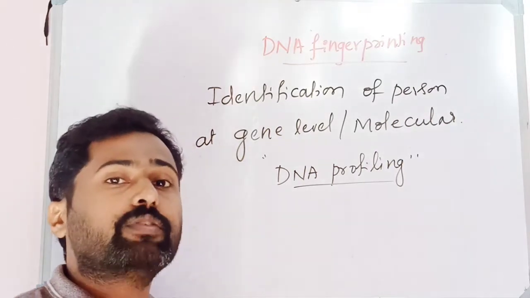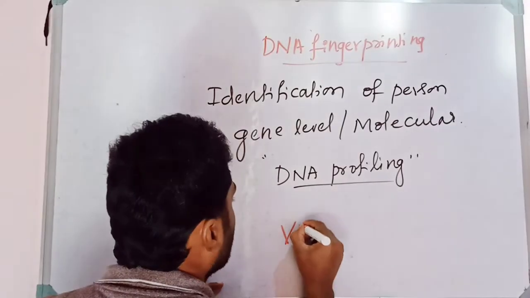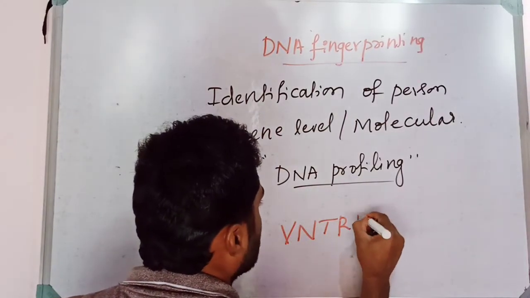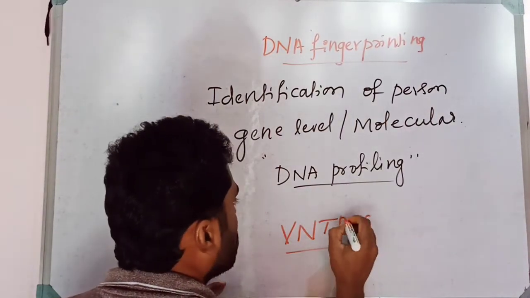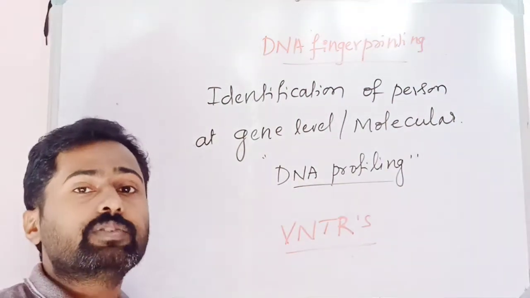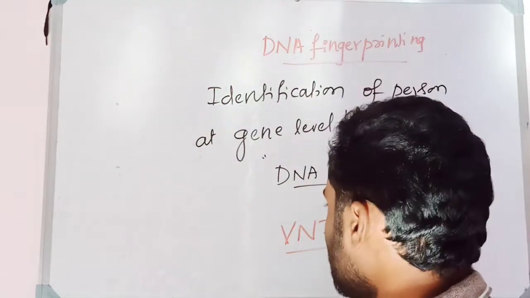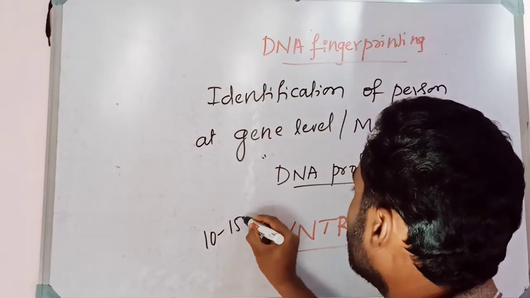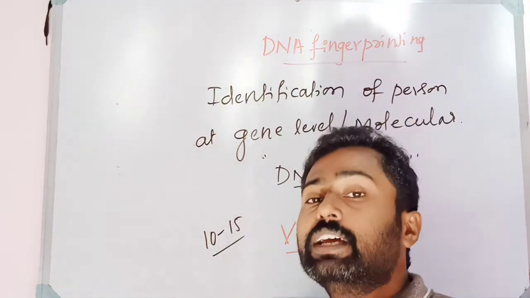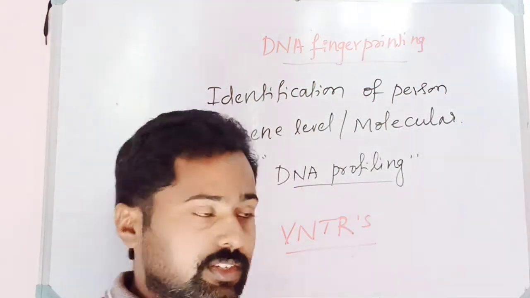Those specific sequences found in a repeated manner are what is called VNTR sequences. The sequences found in the DNA in a repeated manner, some sequences of about 10 to 15 bases, are found repeatedly. And those repeated sequences are what is called VNTR sequences.